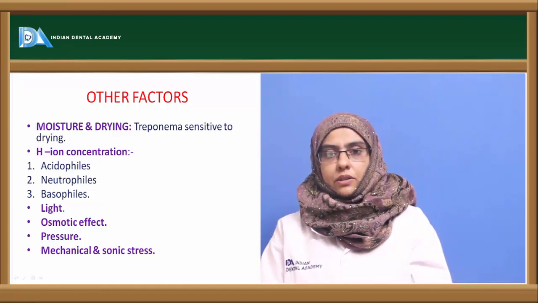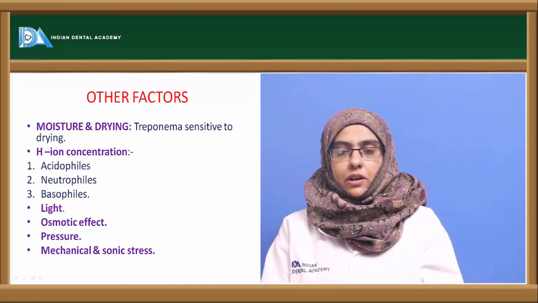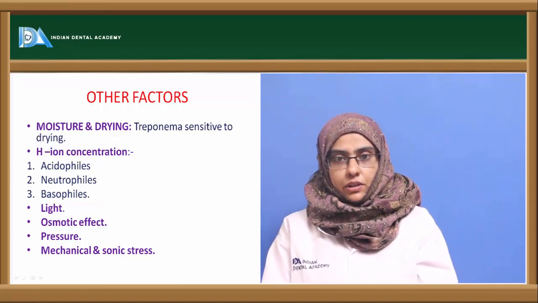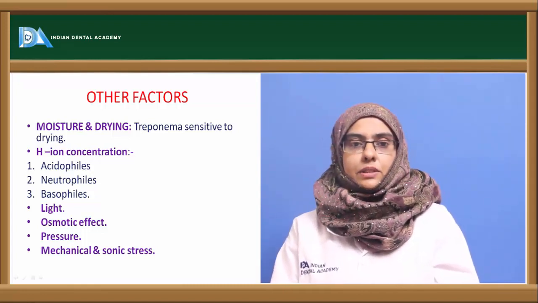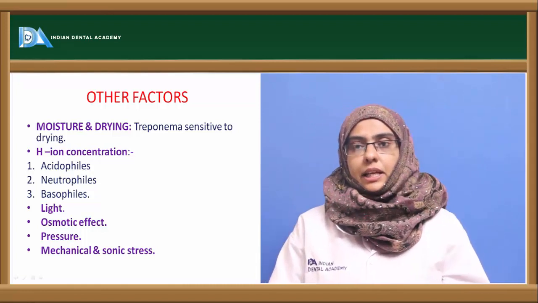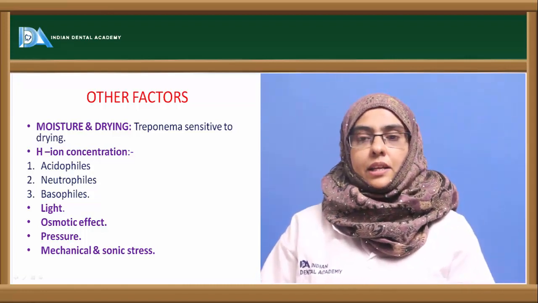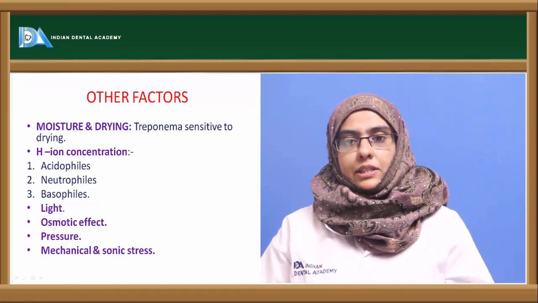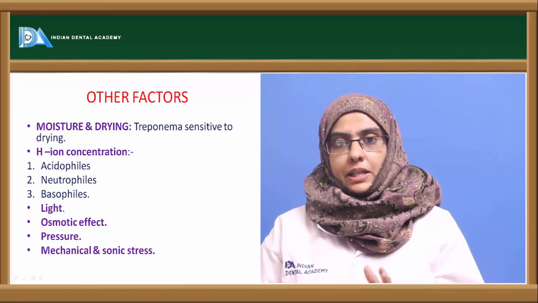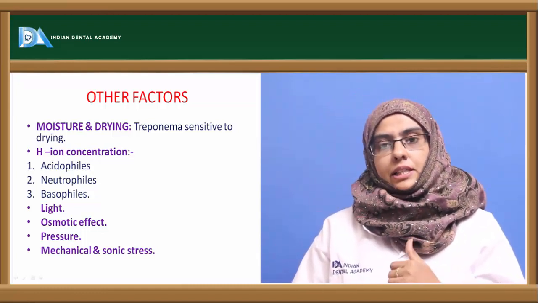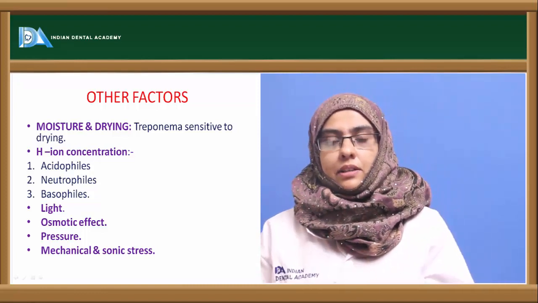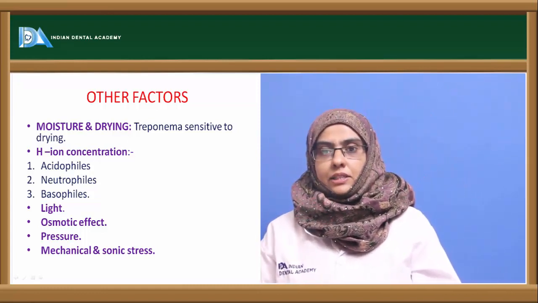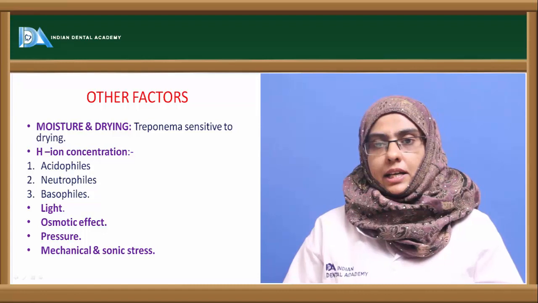Next is hydrogen ion concentration, that is nothing but the pH. There are certain organisms that can survive in acidic pH, certain organisms that can survive in normal pH, and organisms surviving at alkaline pH. Based on that, they can be classified as acidophiles, neutrophiles and basophiles. Acidophiles are acid loving. They can survive at a pH of 3 to 5, whereas neutrophiles can survive at a pH range of 7 to 7.5, whereas basophiles can survive at a range more than 7, that is 8 to 9. Mostly Vibrio cholerae is said to be basophilic in nature, whereas acidophiles usually survive on acidic pH.